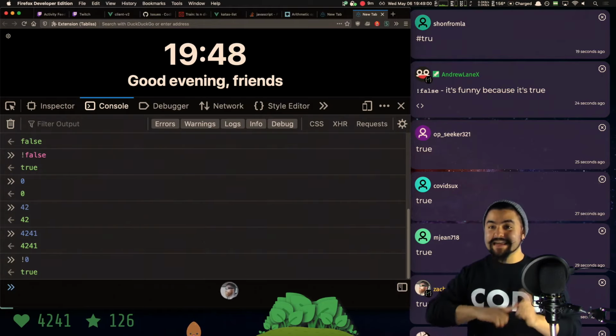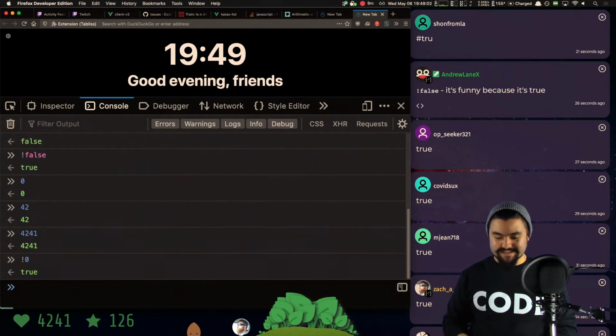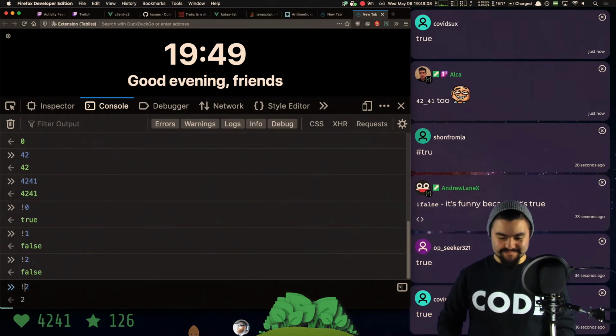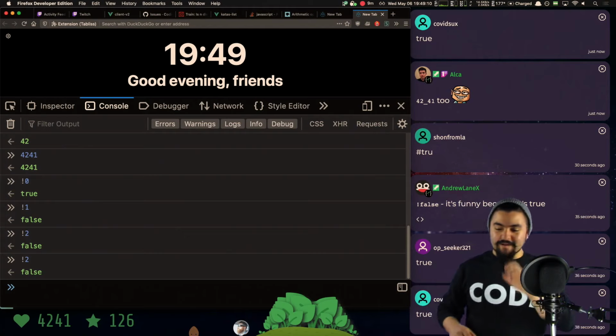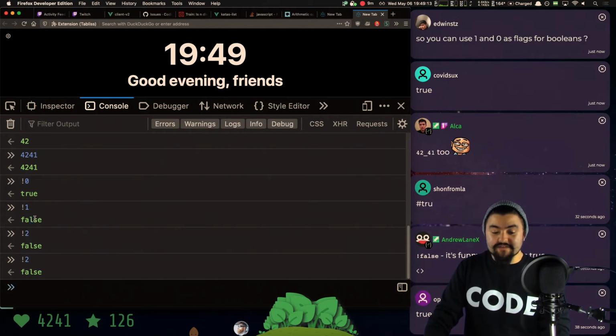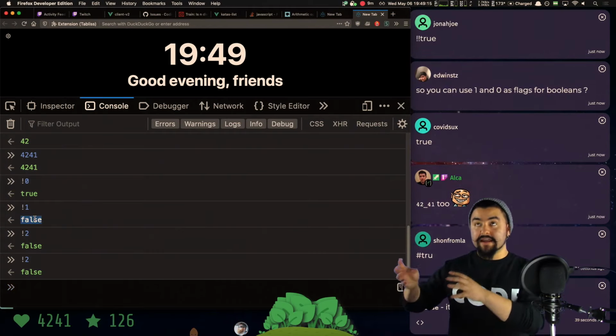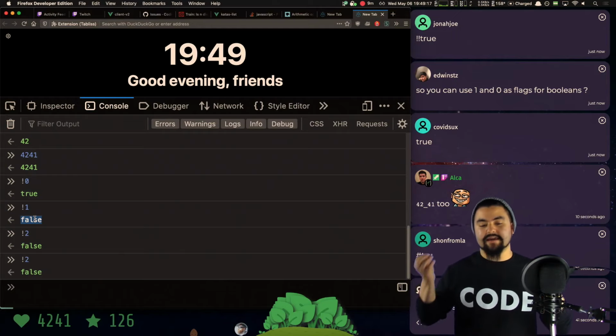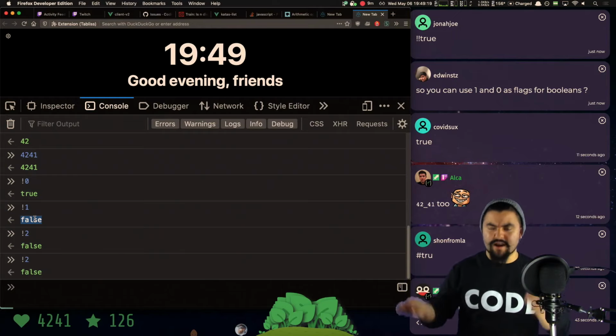If you do not any other number, you're going to get back false because any other number, 1, 2, 3, I could go on forever. Not any of these other things is going to give us false because any number that's not 0 is considered a truthy value. So not true is false.